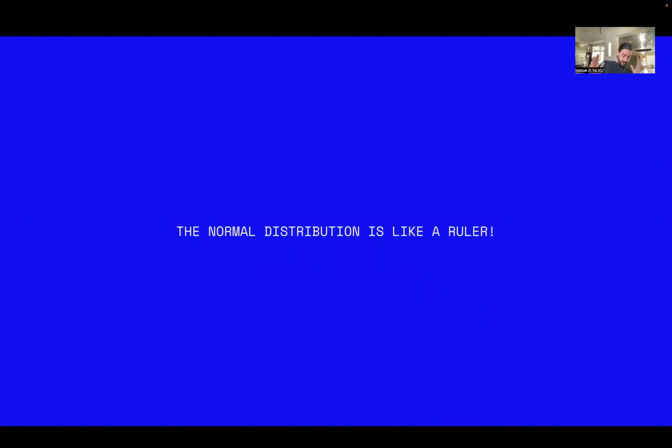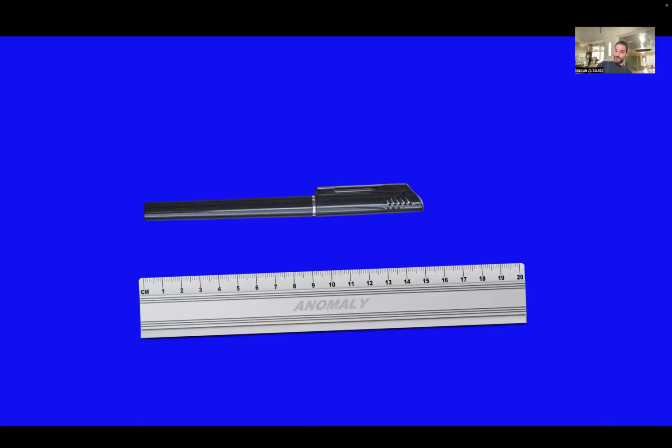Think about this. The normal distribution is like a ruler. Let me give you an example of how we use a ruler. It's actually pretty simple. Let's say you want to measure a pen. How do you measure a pen? You get the pen, you put the ruler next to the pen, and then you measure the height of the pen, and that's 15 centimeters, for example. And then you ask me, where did you get the 15 centimeters from? And I'll tell you, I got it from the damn ruler, because that's what a ruler does.